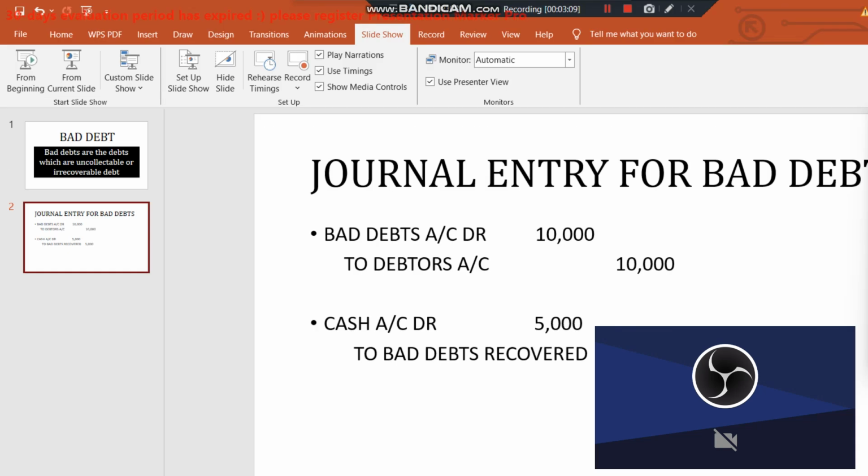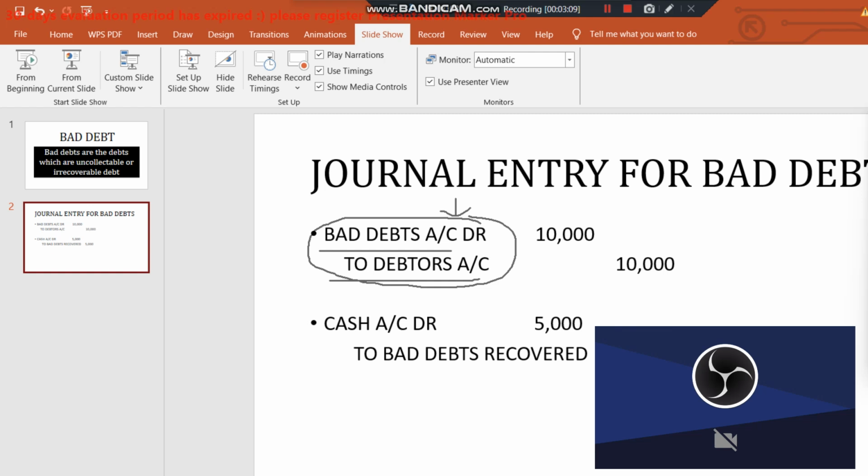The journal entry is Bad Debts Account debit to Debtors. Here you are debiting the bad debts, because you debit all expenses and losses. Bad debt is an expense, and it is going to reduce your profit, so it is considered an expense and loss.